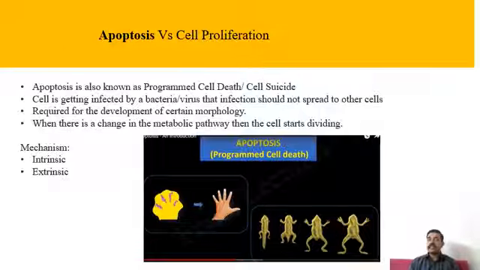The extrinsic pathway happens due to some changes outside the cell. For example, a ligand or a signaling molecule like Fas binds to specific receptors of the cells, which are known as the death domain receptors, and carries out the extrinsic pathway.